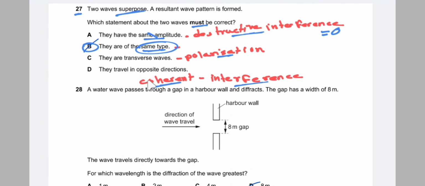Let's suppose the waves are coherent, then interference occurs. If the waves are not coherent, then no interference occurs.